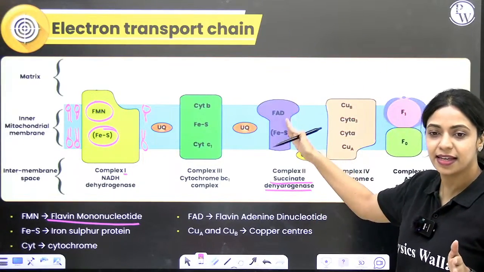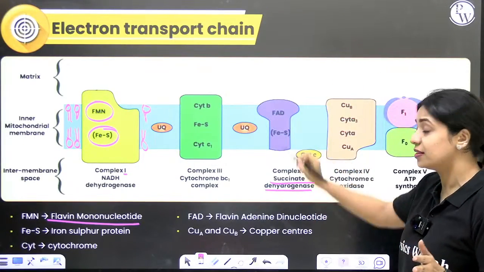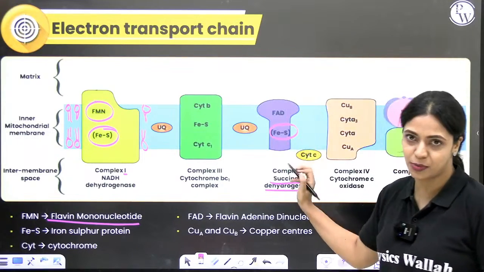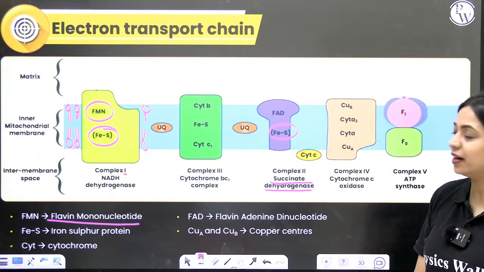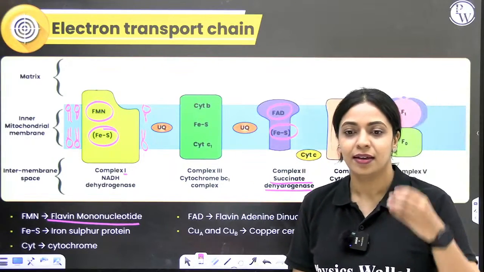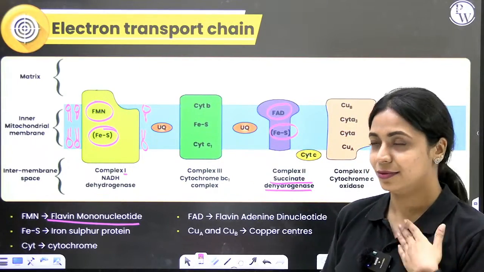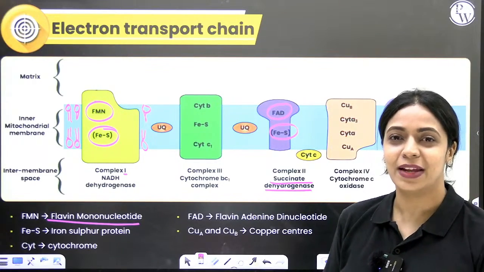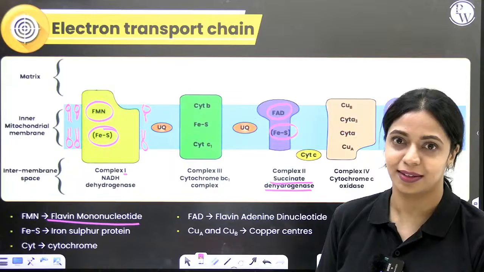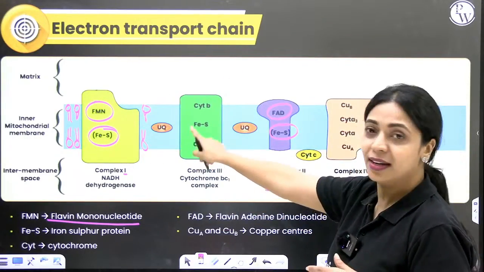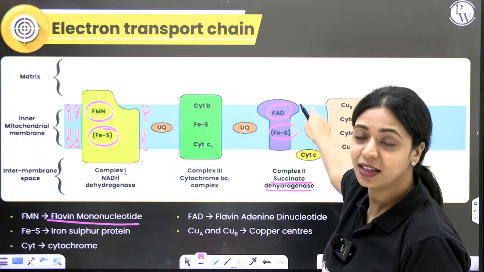Okay, so this is succinate dehydrogenase. Within this, again, you have 2 components. FES, the iron sulfur protein, is common to this as well. Along with that, you have FAD. What is FAD? Flavin adenine dinucleotide. FMN is flavin mononucleotide. FMN complex 1, FAD complex 2.